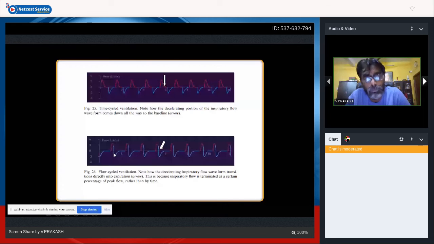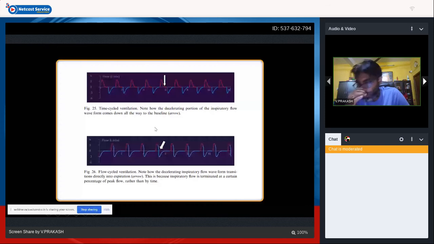The curve falls straight away from inspiration to your accelerated expiratory phase, then the slow expiratory phase happens, then it reaches the baseline, and then comes your inspiratory phase. So in time cycle ventilation, the decelerating portion of inspiratory flow comes all the way down to the baseline, stays for some time, and then comes your expiration. Until TI is over, no flow will be there. Okay, zero flow will be there.